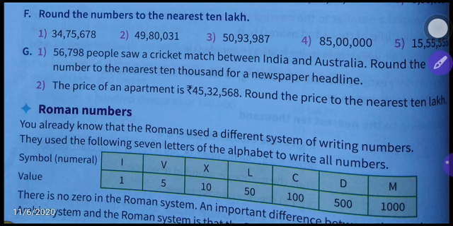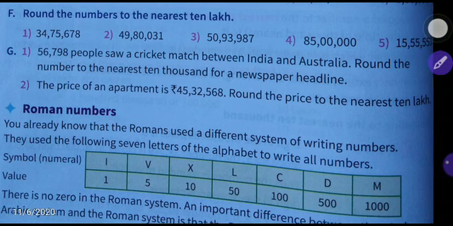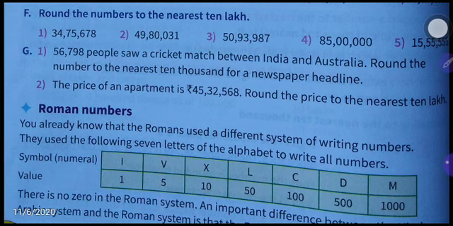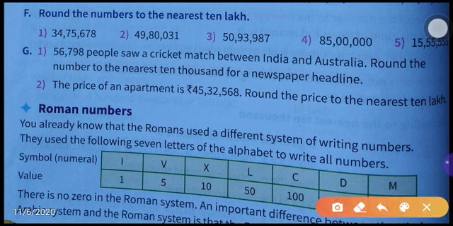Okay, so next, G number. What is given, you see here: 56,719 people saw a cricket match between India and Australia. Round the number to the nearest 10,000 for a newspaper headline. Okay, so nearest 10,000, this number is given: 56,798. This number of people watched the match between India and Australia. Okay, this number we have to round off to the nearest 10,000.